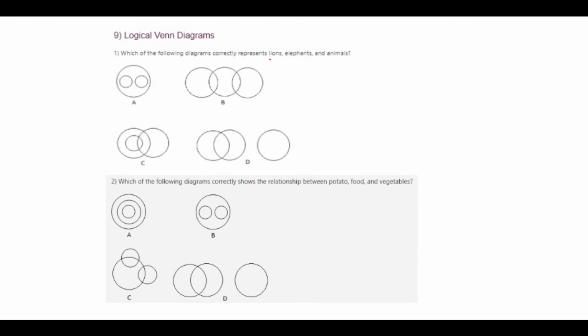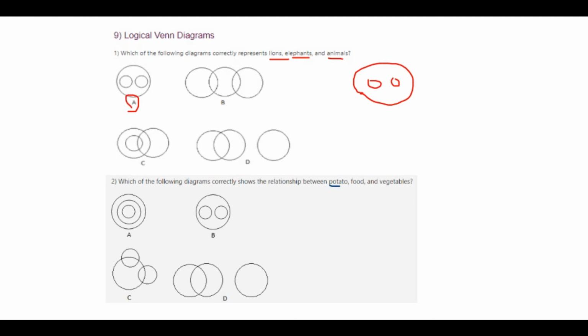Logical Venn diagram. Okay, this is logically thinking, like what options might fit for the correct question. So let's take it in. Which of the following diagrams correctly represent lions, elephants, and animals? So if you look at here, lion and elephant are a part of animals. So which means if this is lion, if this is an elephant, an animal is a kingdom. So therefore your answer is A. Simple, very simple as that.